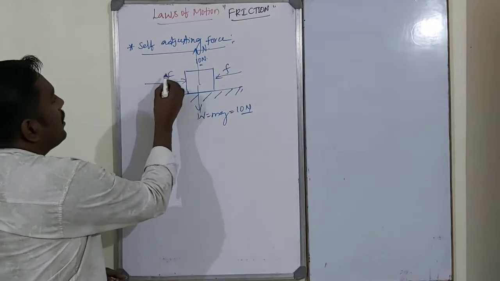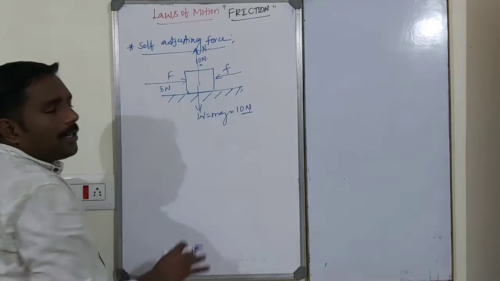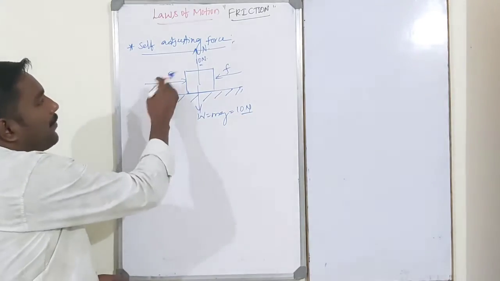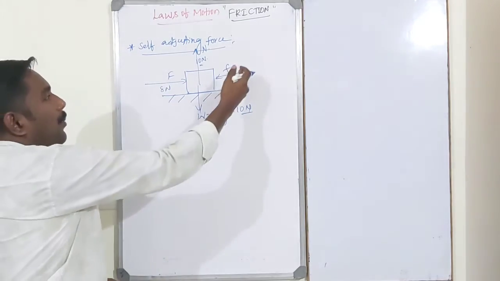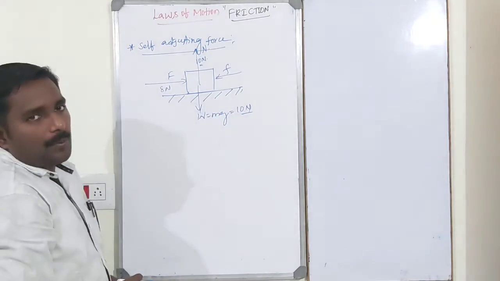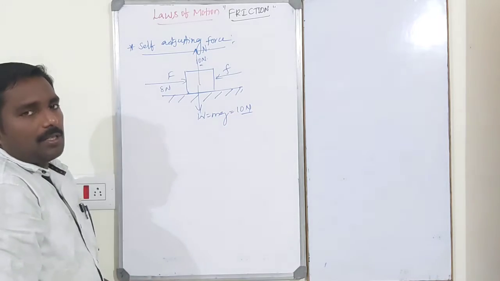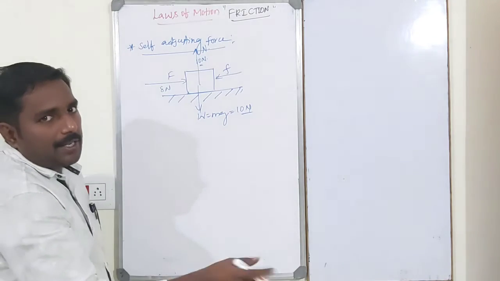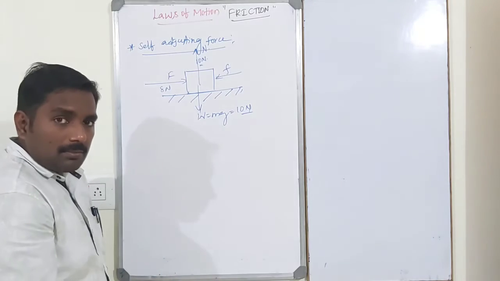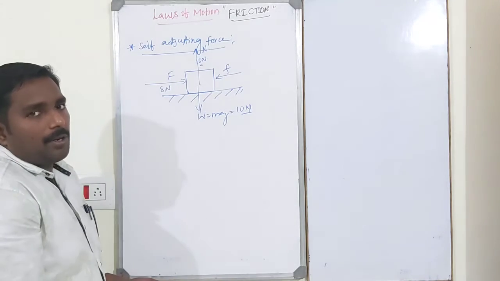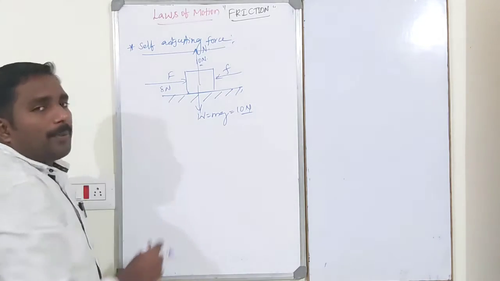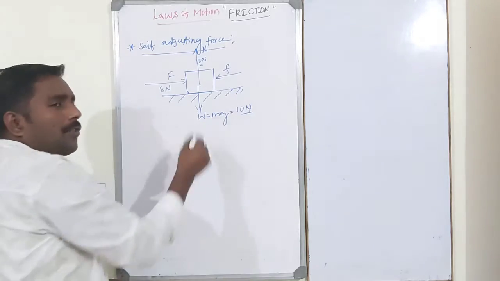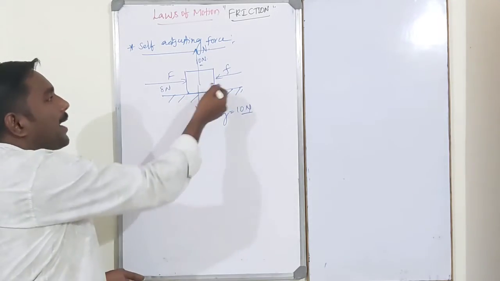Next, if 9 Newton is applied, the body does not slide. So as the applied force increases, the opposing force also increases. Next, 9.5 Newton is applied, the body does not slide. At 9.9, the body does not slide. When 10 Newton is applied on the body, the same 10 Newton of frictional force acts on the other side.